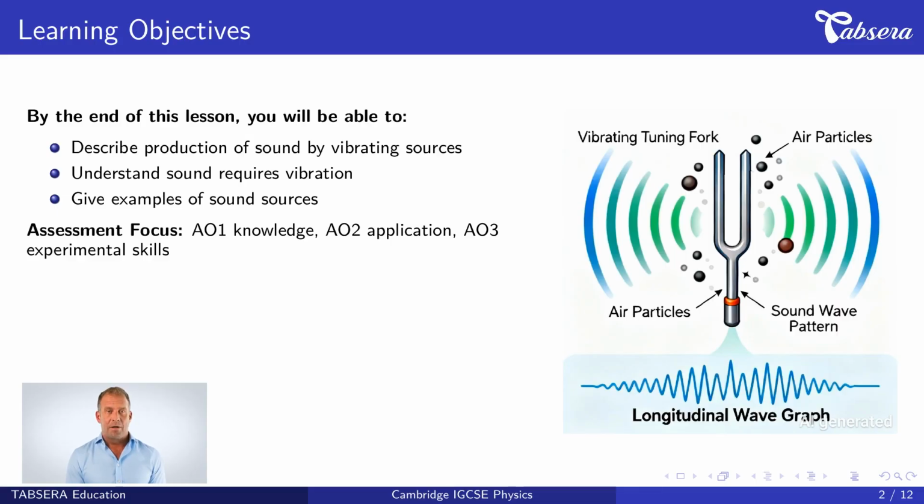Let's examine our learning objectives for today. By the end of this lesson, you'll be able to, first, describe production of sound by vibrating sources, explaining the physical mechanism. Second, understand sound requires vibration, recognizing this fundamental principle. Third, give examples of sound sources from everyday life. These objectives align with Cambridge IGCSE assessment objectives: AO1 for scientific knowledge, AO2 for application skills, and AO3 for experimental understanding.